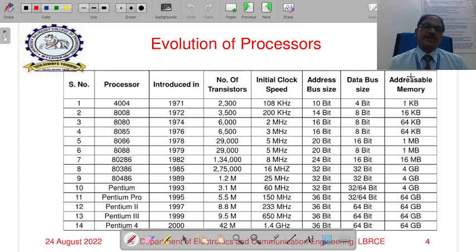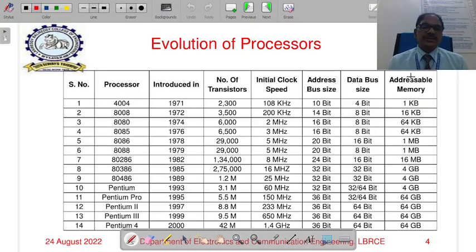Because of that, Intel released the next version of 8-bit processor, the 8085, in 1976, implemented with 6500 transistors, and it operates at a frequency of 3 MHz. The biggest advantage of the 8085 is that it works with a single 5 volt power supply only. Because of that, commercially this is the most successful processor from Intel. It uses a 16-bit address bus and 8-bit data bus. With a 16-bit address bus, it can access 64 KB of memory.